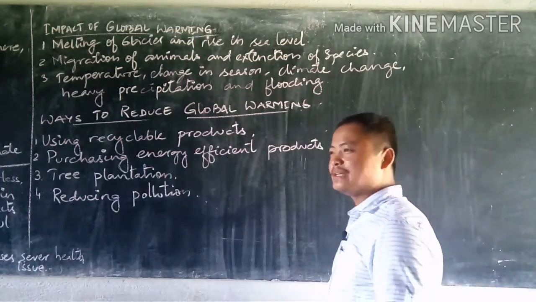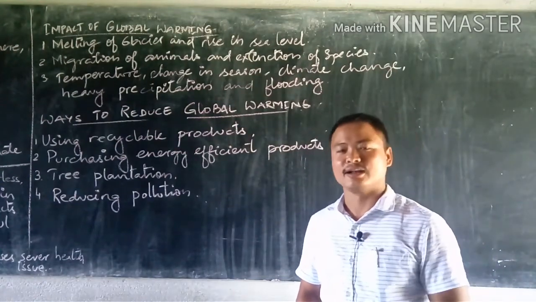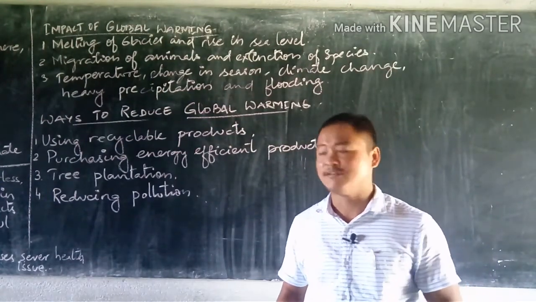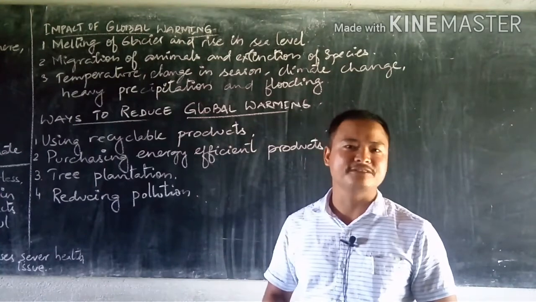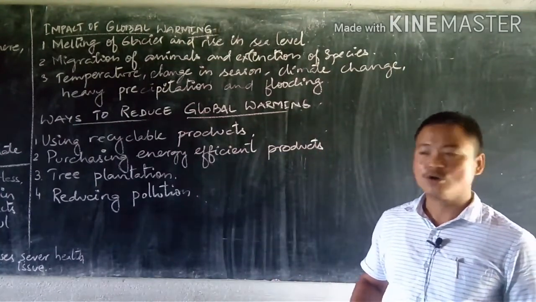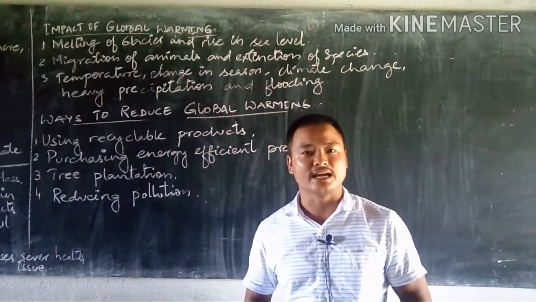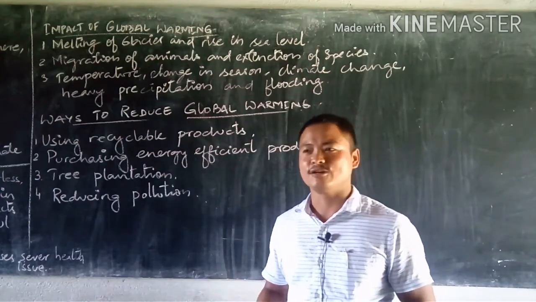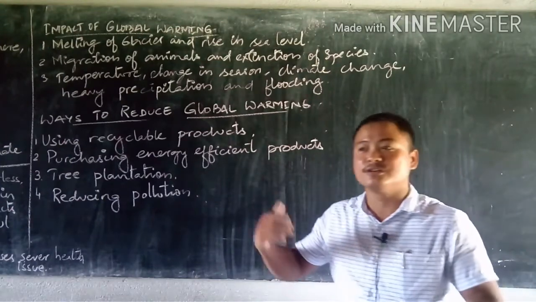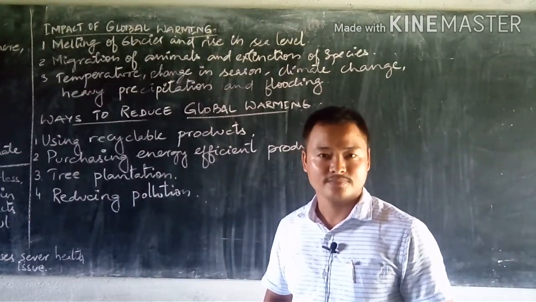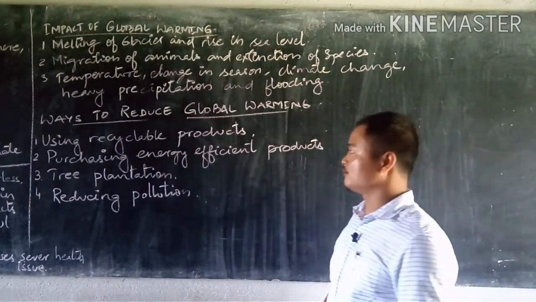But apart from that, what do we see? Global warming is affecting our environment. Our environment, which is so beautiful, where life survives. This life is threatened because of global warming. Not just humans, but also animals, birds, and other species of reptiles or insects. All the living organisms are put under threat, and there are some animals on the verge of being lost from the earth. Some are already extinct, and some are on the verge of extinction. This is an impact of global warming.